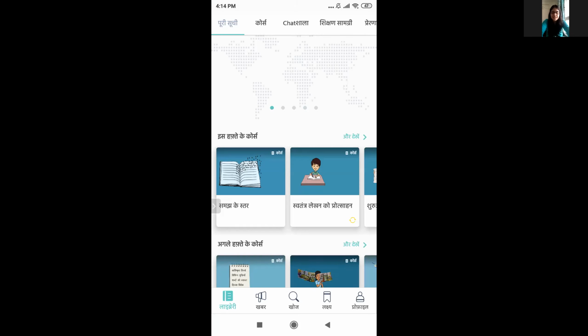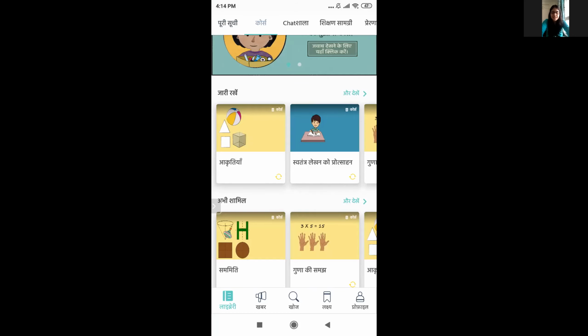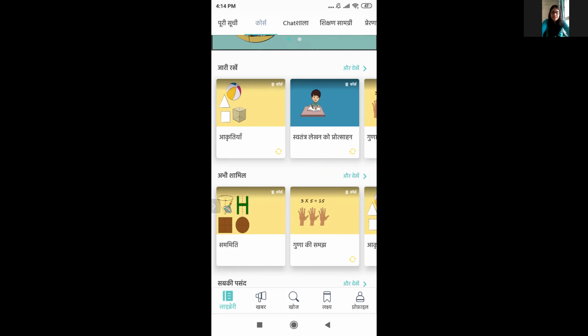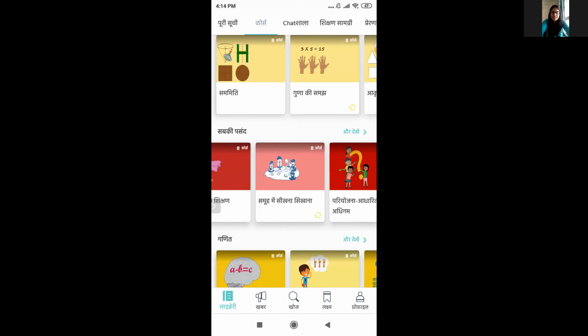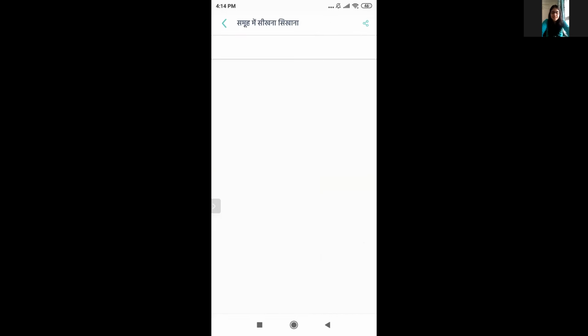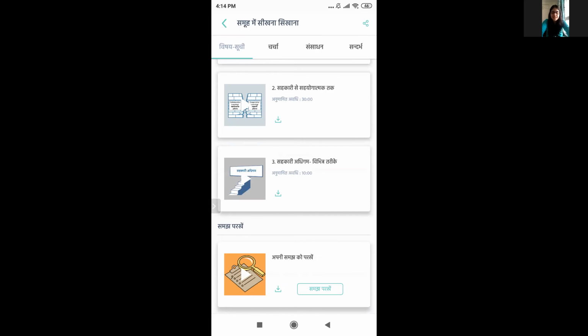So yes, you can get certificates for the online courses only. To get any certificate, you need to score 60% or more in the assessment of that course. For example, if I did this course, which is Samuh Mein Seekhna Sikhana, and let's say I've done the entire course, and now I'm ready to get the certification. I feel that I can get 60% or more. So I'll click on Samajh Parkhiye, and this will start the assessment. I'll finish the assessment. At the end of the assessment, it will show you how many marks you have scored.